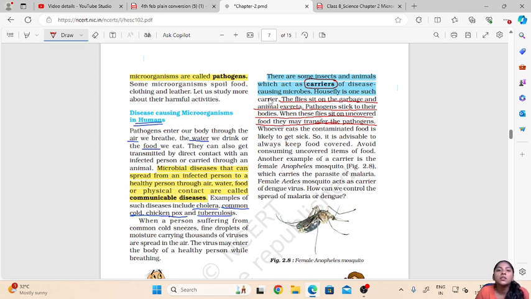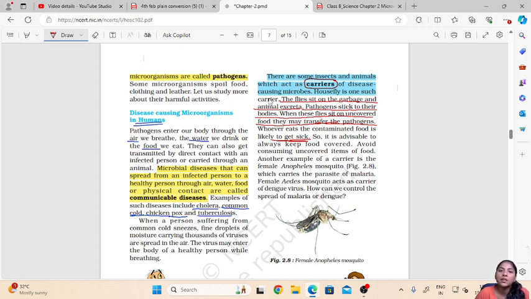When they sit on the garbage, the pathogens stick to their body, and then if the flies sit on food which is uncovered, the food may be contaminated with the pathogens, and whoever eats this contaminated food is likely to get sick. So this is how house flies act as carriers of diseases.